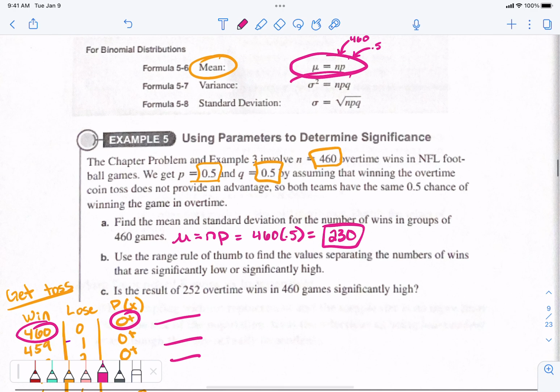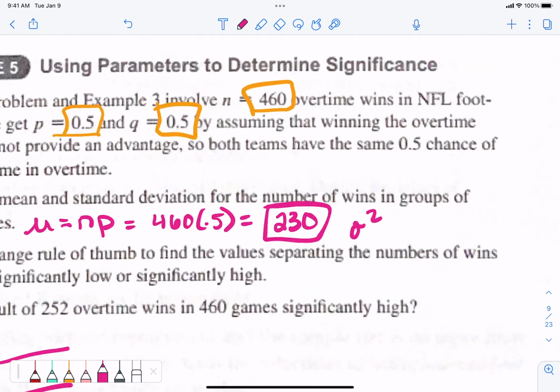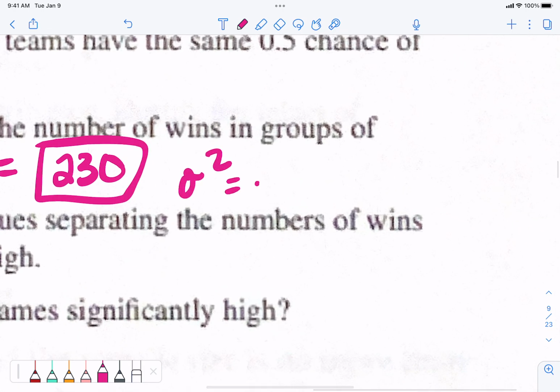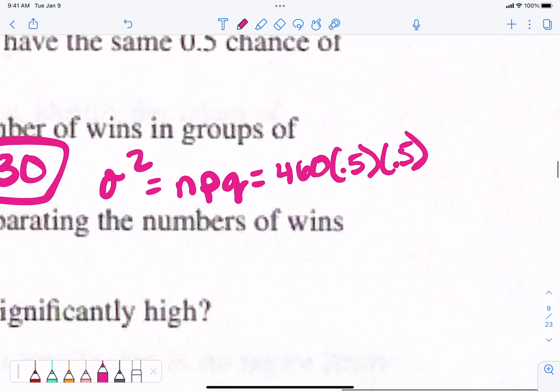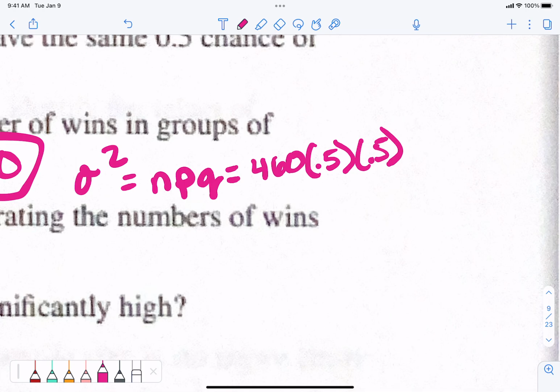Now, the variance is n times p times q. So variance is sigma squared, which is n times p times q. n was 460. What's p? 0.5. What's q? 0.5. This is the variance. 460 times 0.5 times 0.5.